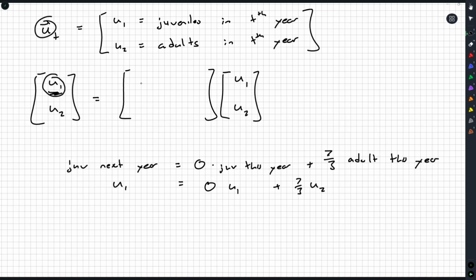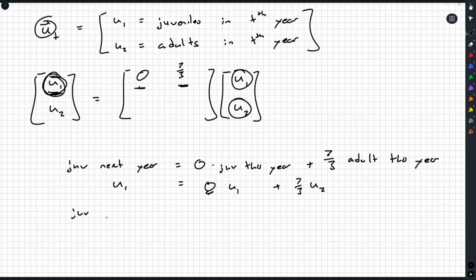So how does matrix multiplication work? The first row is used to calculate the first component of next year's unicorns. The first number will match up with the U1 when you do matrix multiplication. The next number will match up with the U2. If there was a third population of elder, wizened unicorns, then we'd have a third value for the U3 there. But we can just lift these numbers. This will be 0, this will be 7/3.